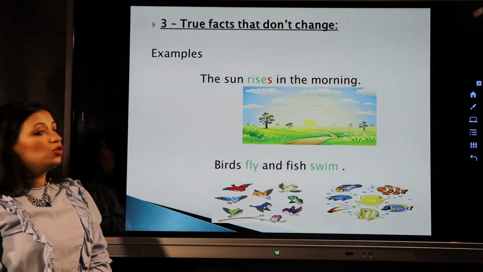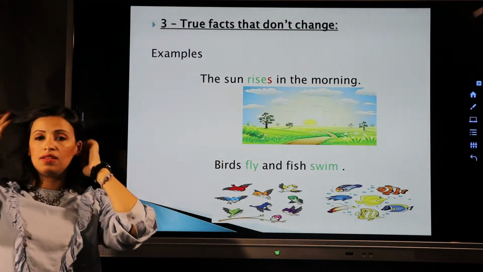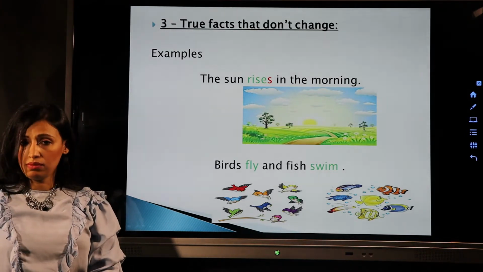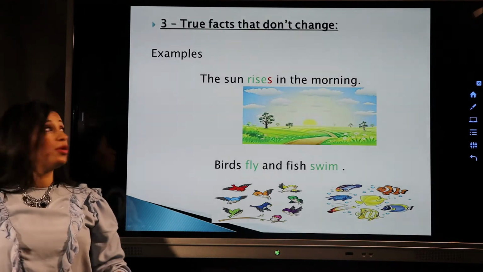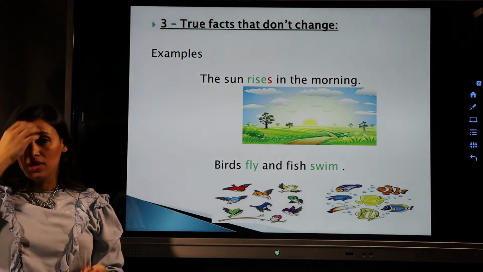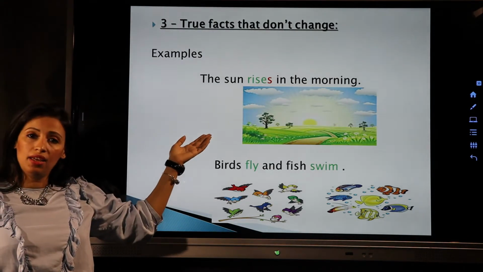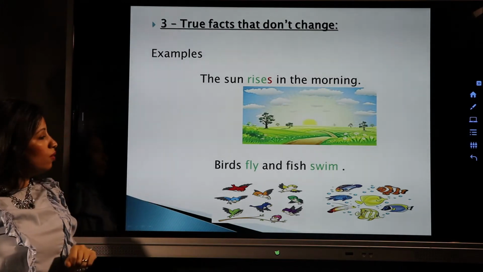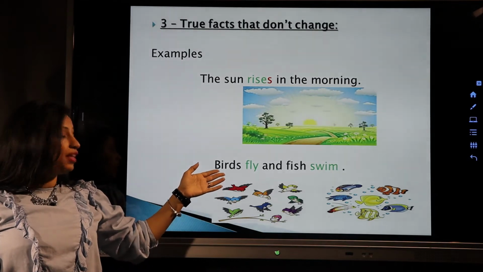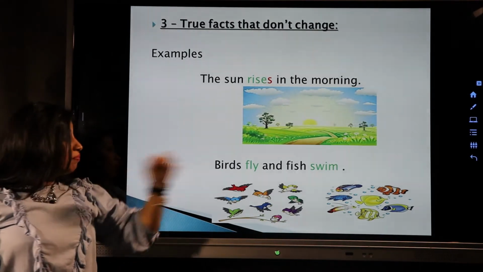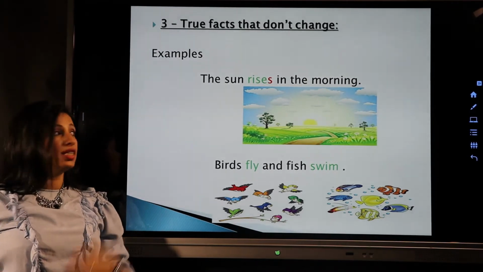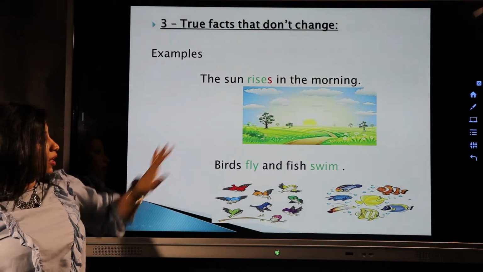Number 3, true facts. What's the meaning of facts? Facts mean things that are true. For example, the sun rises in the morning. This is a fact. This is something true. This is something that happens every day and never stops. So the birds fly. This is a fact. That is something that we see every day. Fish swim. This is a fact. This is something true. This is something that we can see around.